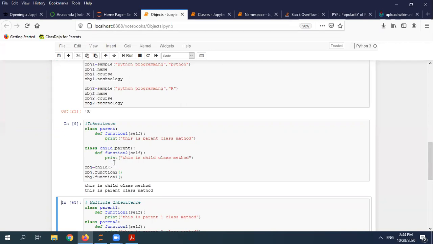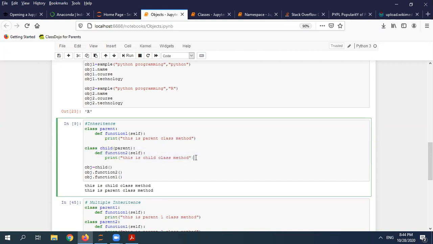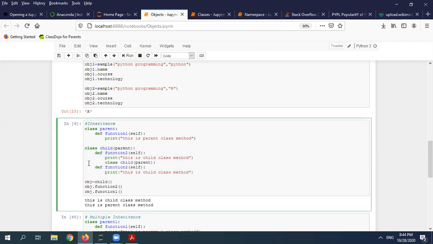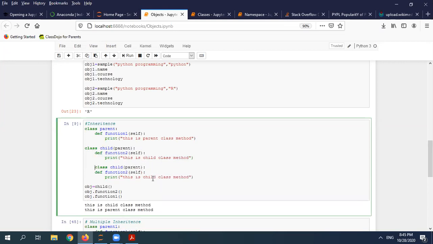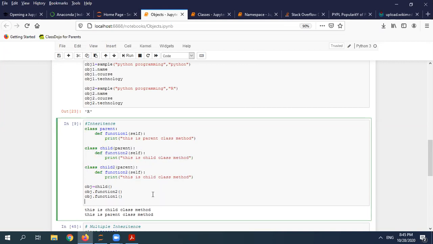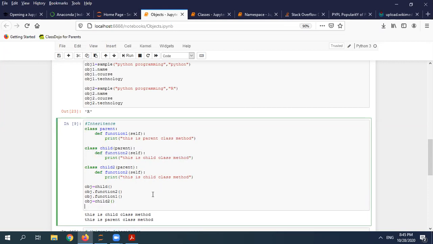So suppose I have another one, like child one. If I'm creating another child, for example, child two, I can create another object, obj child two, and I have to give another variable.